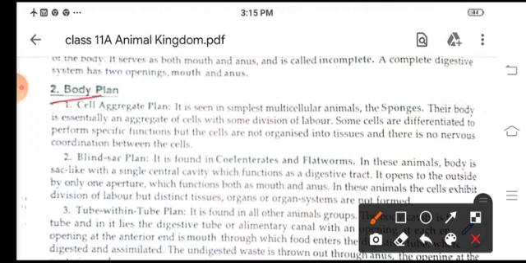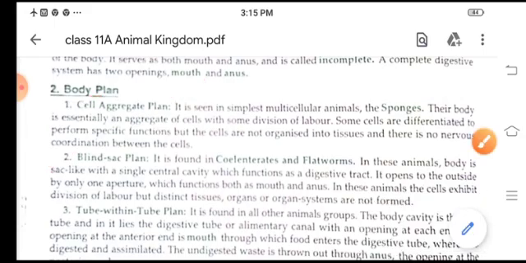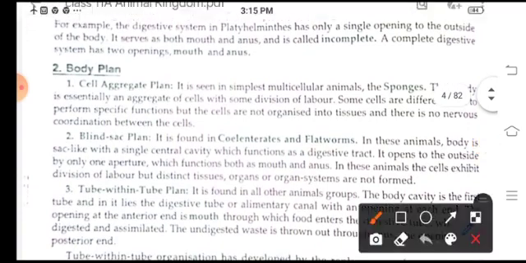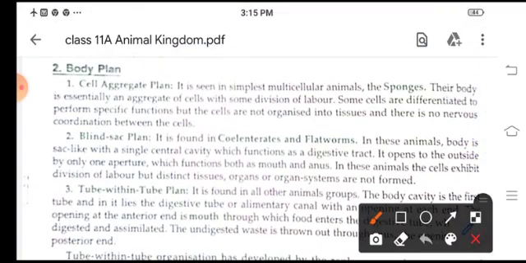Next basis is body plan. That means cell aggregate plan, blind sac plan, tube within tube plan. Cell aggregate plan means, children, it is found in simplest multicellular animals like the sponges which belong to phylum Porifera.